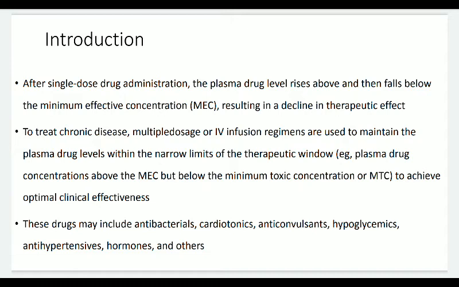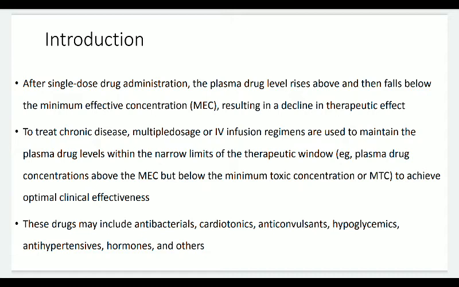To treat chronic disease, multiple dose or intravenous infusion regimens are used to maintain the plasma drug level within the narrow limits of the therapeutic window. For example, plasma drug concentrations above the minimum effective concentration but below the minimum toxic concentration, or MTC, to achieve optimal clinical effectiveness.